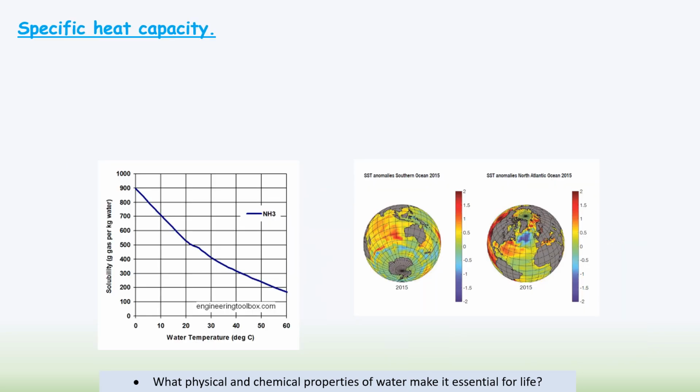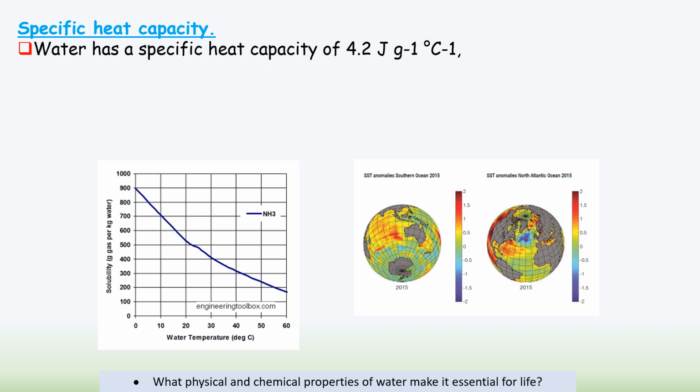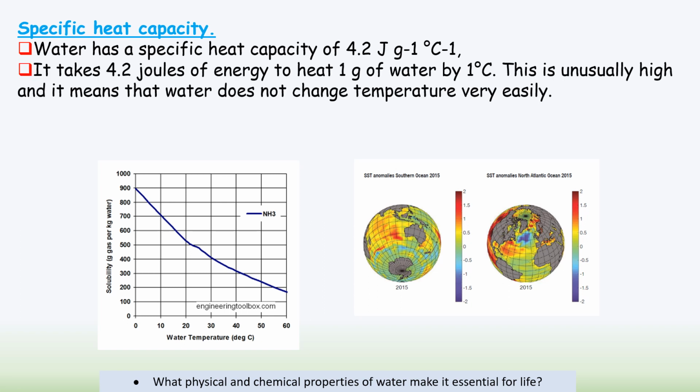There is something called specific heat capacity, and the specific heat capacity of water is 4.2 joules per gram per degrees Celsius. So what that means is it takes 4.2 joules of energy to heat 1 gram of water by 1 degree C. This is very high, and it means that it takes a lot of energy to raise the temperature of water.